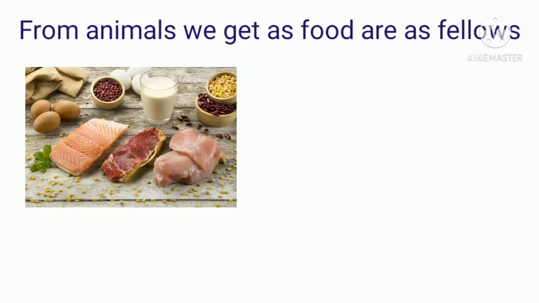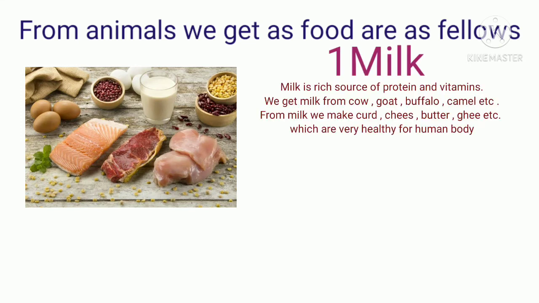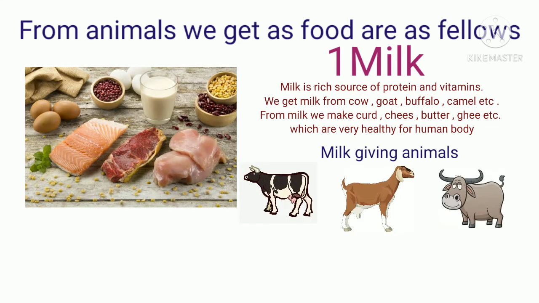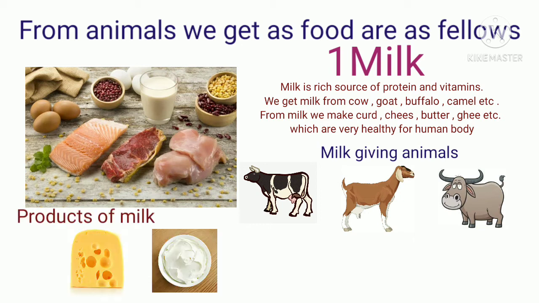What we get as food from animals is as follows. Number 1, milk. Milk is a rich source of protein and vitamins. We get milk from cow, goat, buffalo, camel, etc. From milk we make curd, cheese, butter, ghee, etc., which are very healthy for the human body.